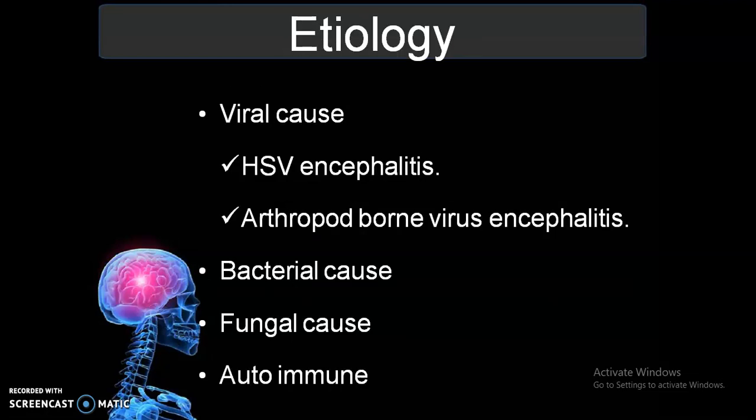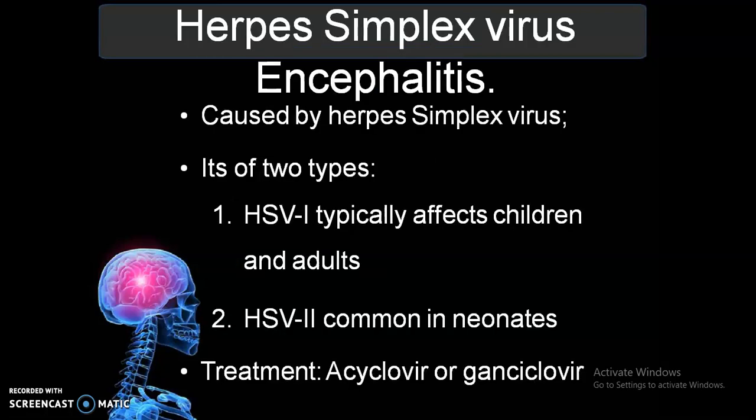Now to the etiological factors. There are mainly viral causes, bacterial causes, fungal causes, and autoimmune causes. The viral causes mean HSV encephalitis and arthropod-borne virus encephalitis. The other things which we have already discussed, meningitis, bacterial, fungal, and autoimmune causes, will be the main causes leading to encephalitis. Here we are going to discuss herpes simplex virus encephalitis.